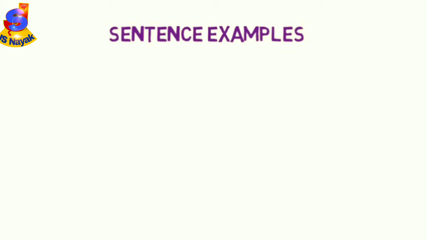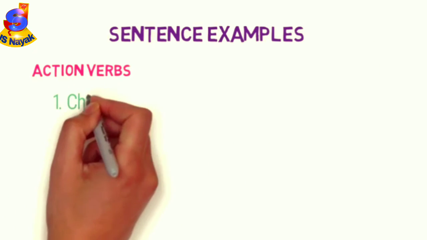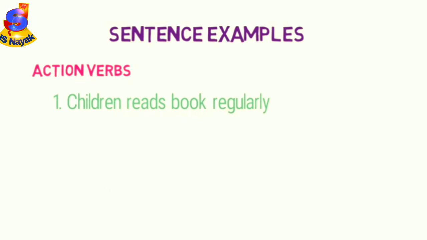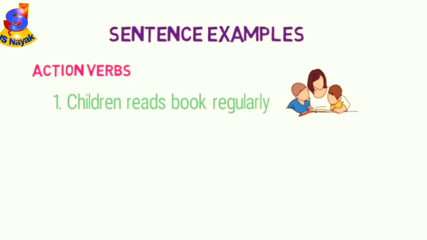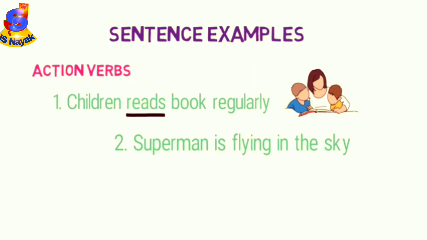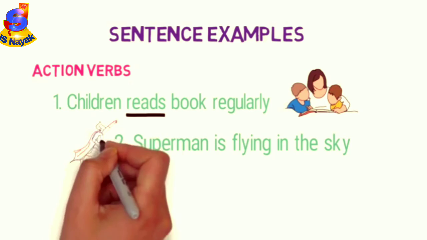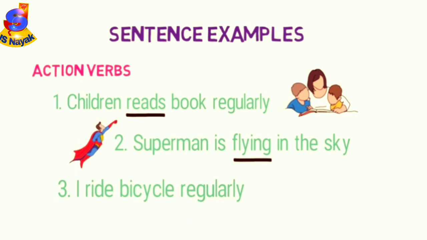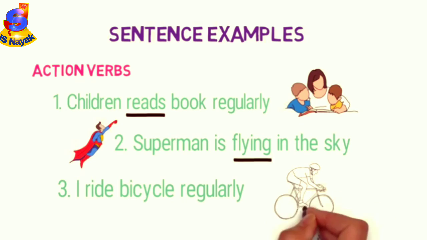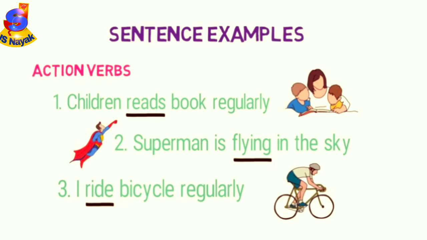Let's look into some sentence examples of them. First, let's see action verbs. First, children read books regularly. Here, what is the action performed by children? It is reading. So, read is an action verb. Second, Superman is flying in the sky. Here, what is the action performed by Superman? It is flying. So, flying is an action verb. Third, I ride bicycle regularly. Here, what is the action that I perform with the cycle? It is riding. So, ride is an action verb.